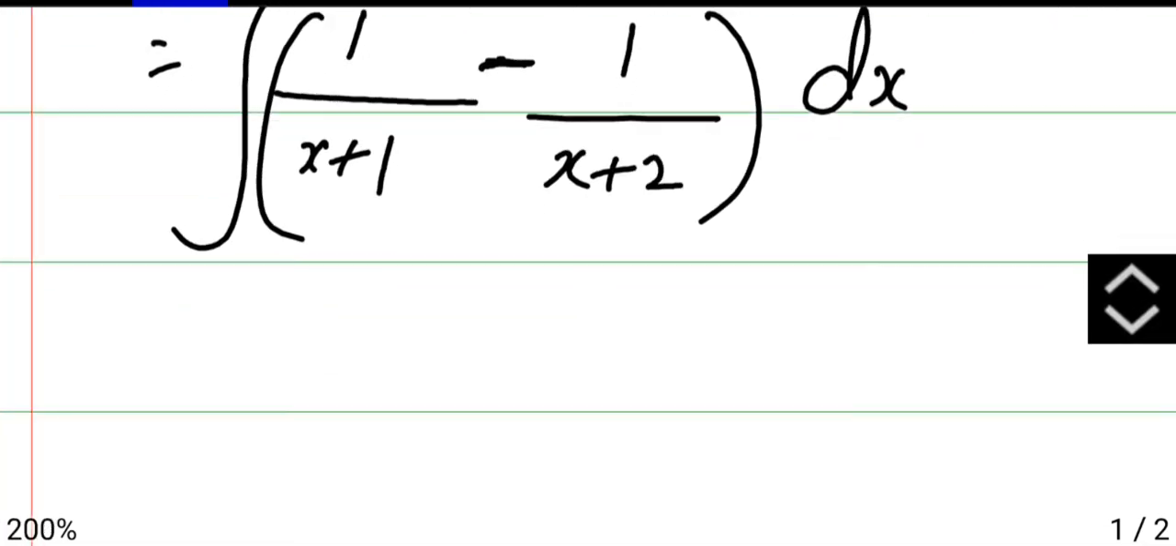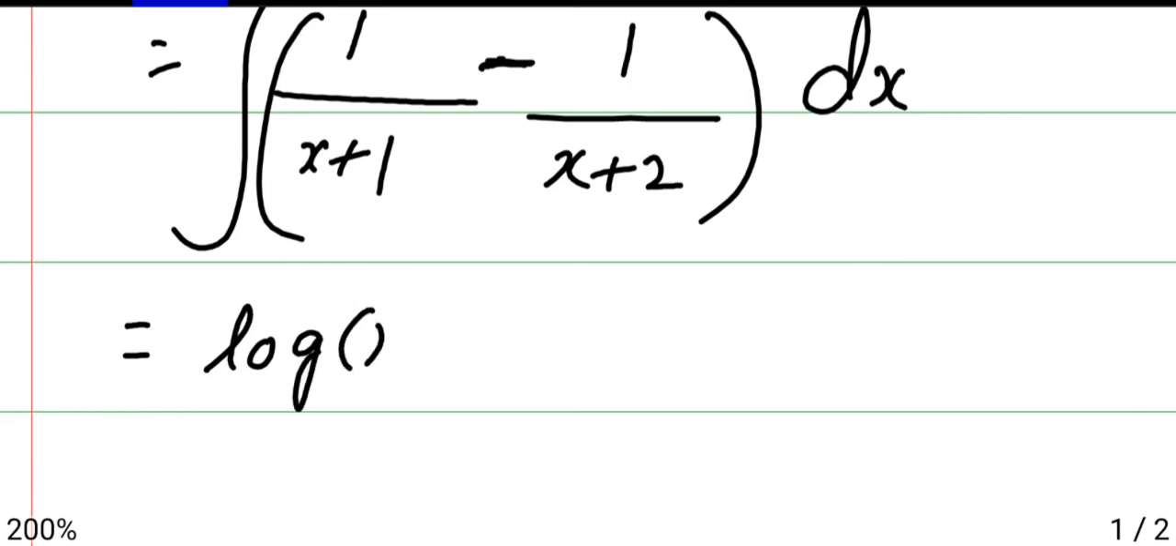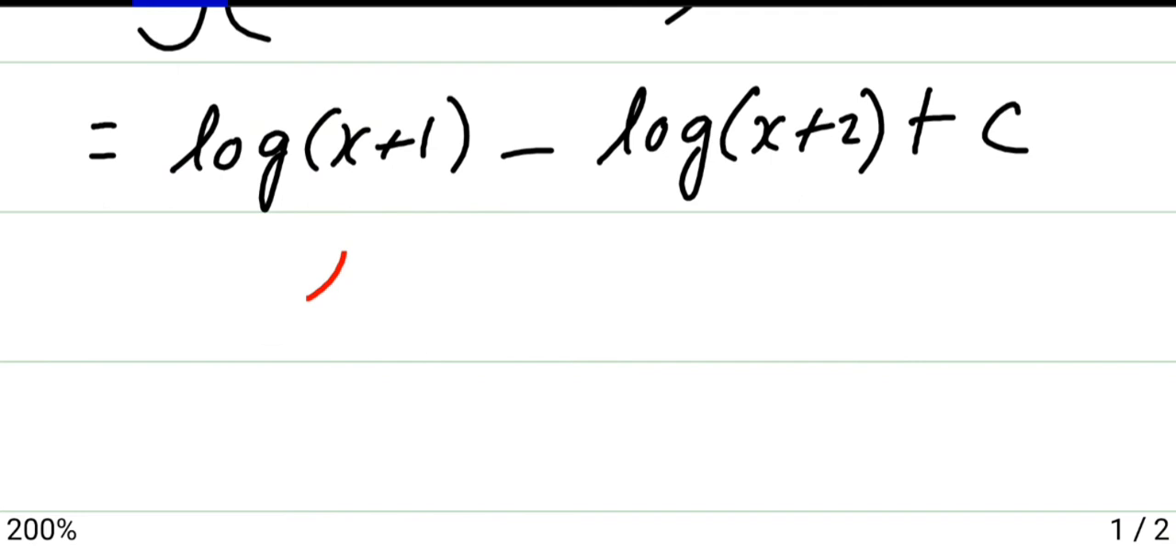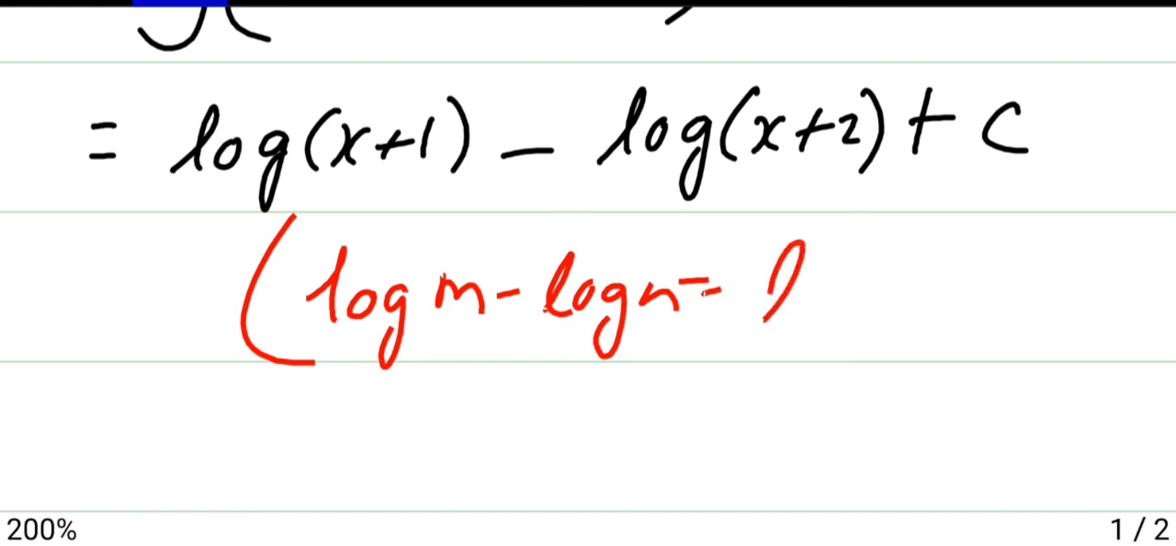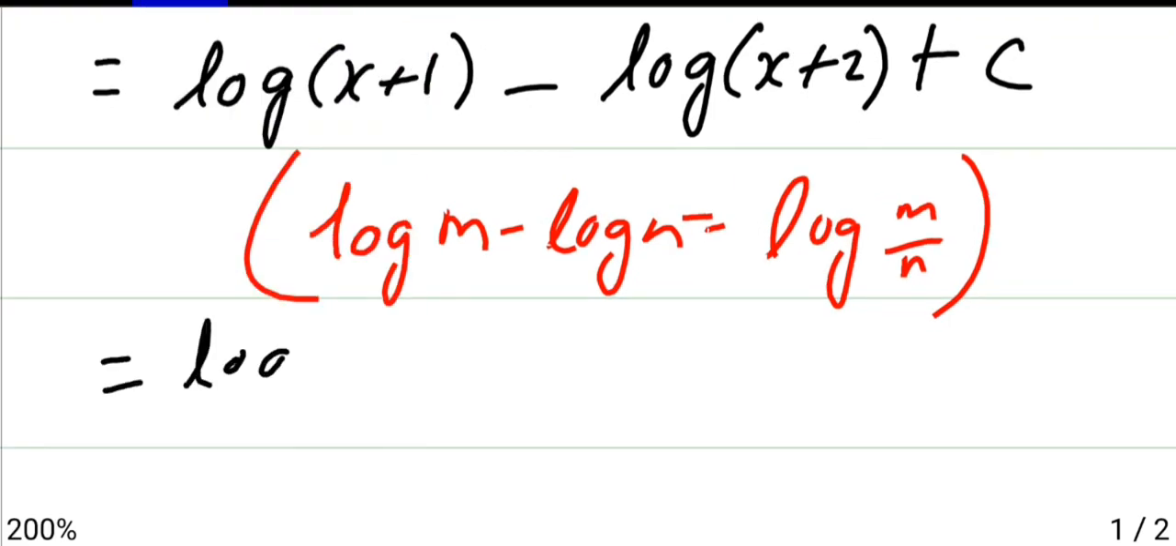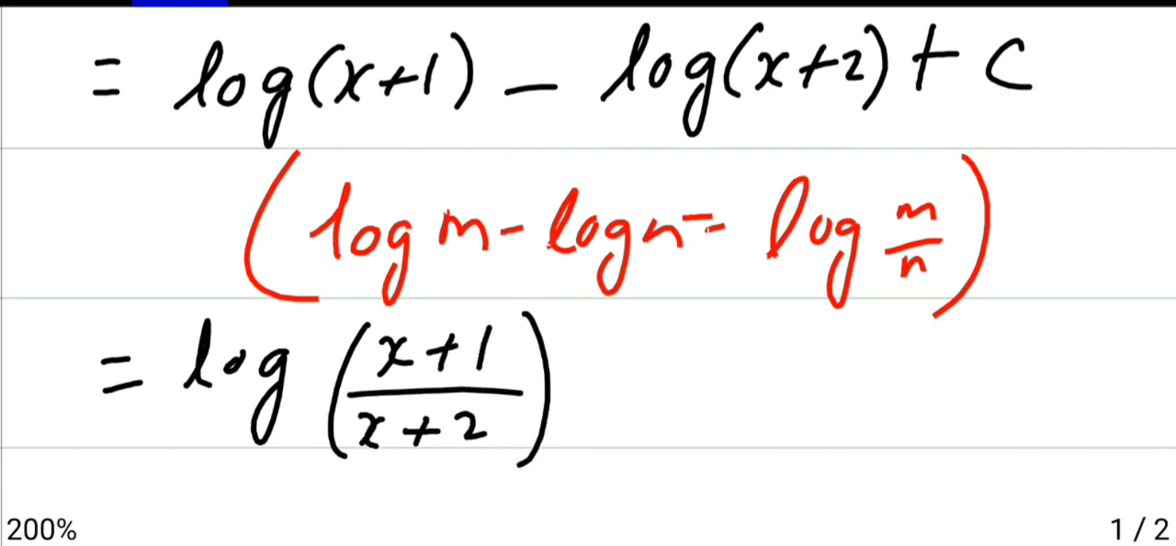Now what is the integration of 1 by x? It will be log x. So it is log (x + 1) minus, what is the integration of 1 by x? Again it is log. In place of x we have x + 2. So we are writing log (x + 1) minus log (x + 2) plus c. Now we have a property that log m minus log n is log m by n. So the same property will apply here. So the answer will become log of the positive term written in the numerator, the negative term written in the denominator, and then plus c. So this is the answer.